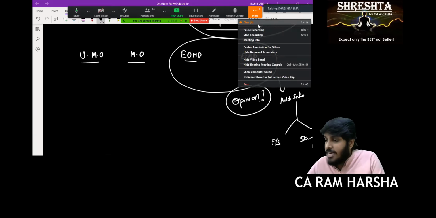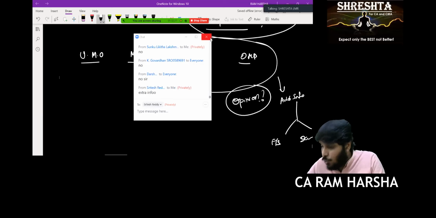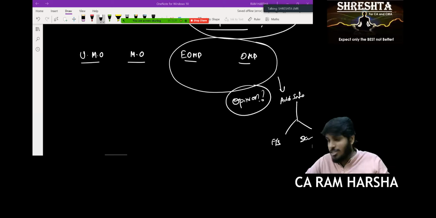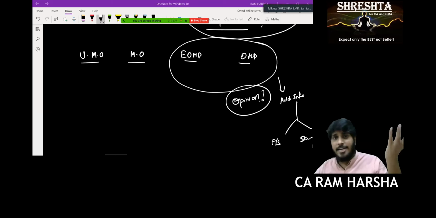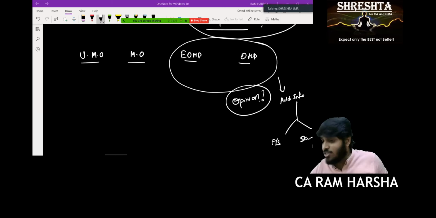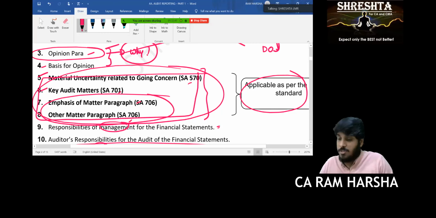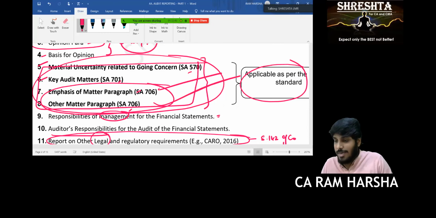If that additional information is related to financial statements, then it is called emphasis of matter. If it is not related to financial statements, then it is called other matter para.